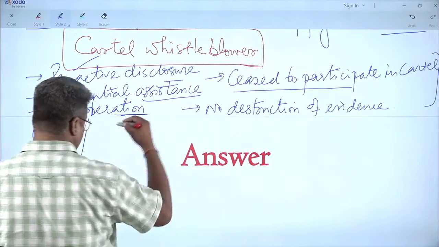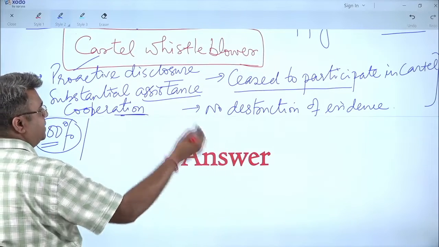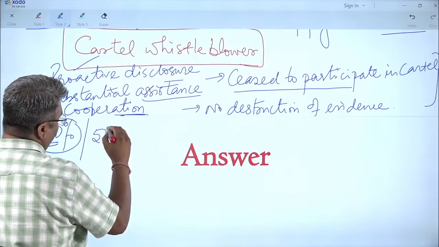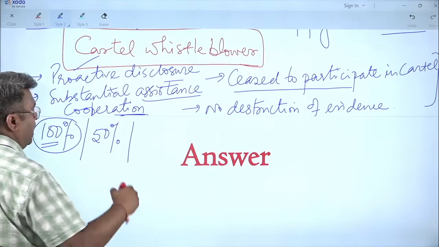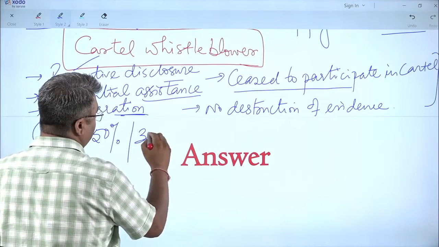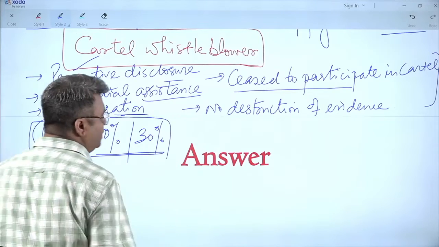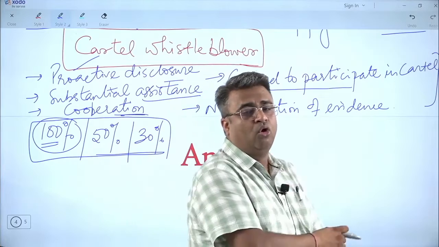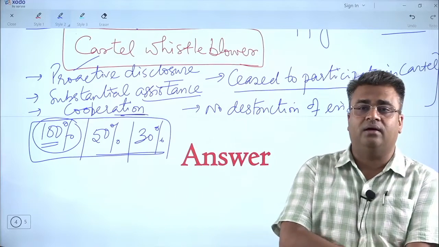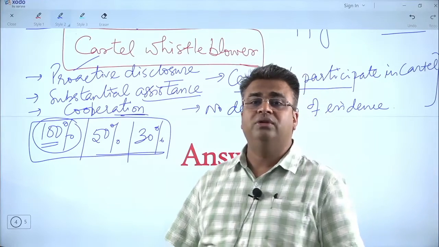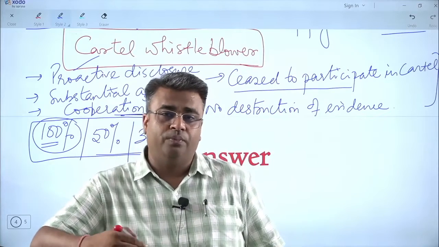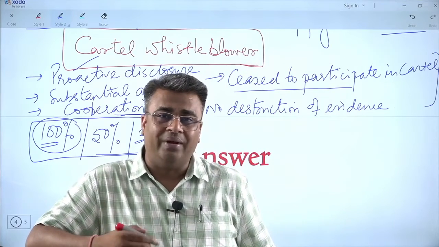If subsequently any person comes after that, then he will be given 50% reduction in penalty, and subsequent persons will be given 30% reduction in penalty. In competition law, there is no criminal penalty actually. Only civil kind of solution is there. So basically, penalty in terms of money is there.